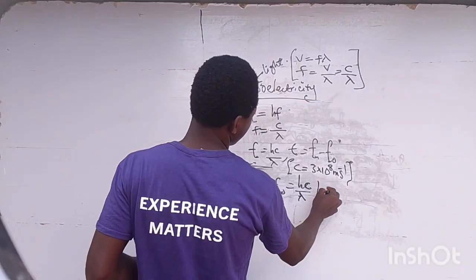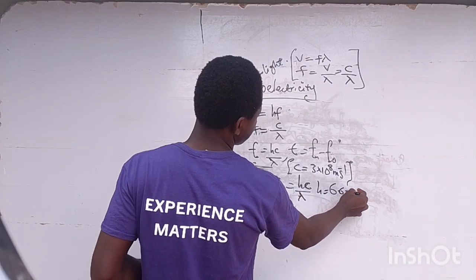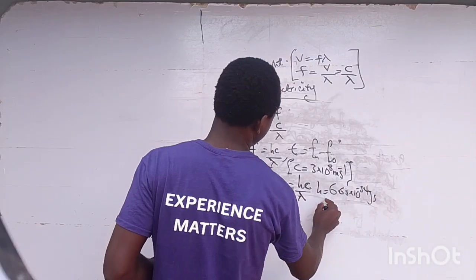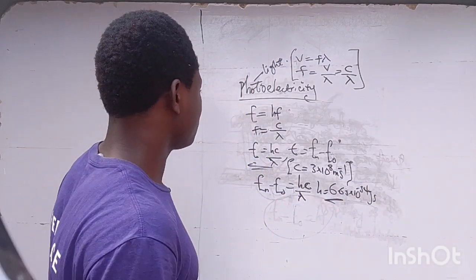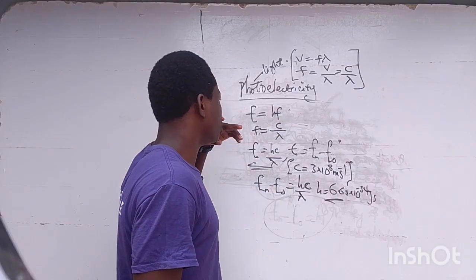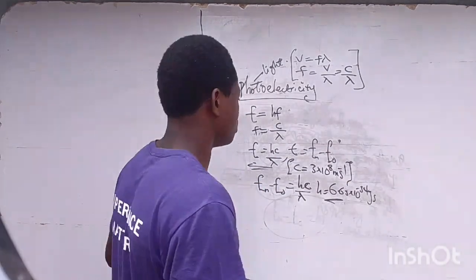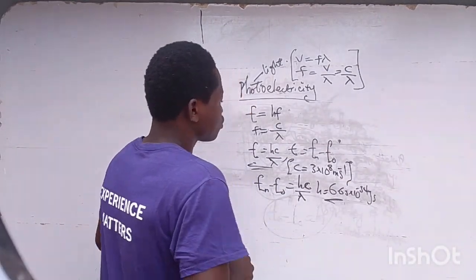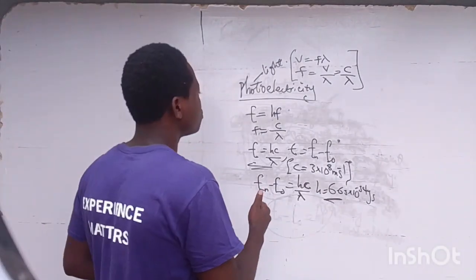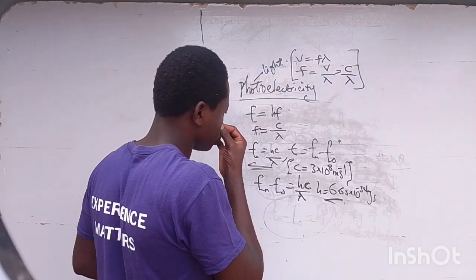Like I told you before, h is equal to 6.63 times 10 raised to power minus 34 joule seconds. Do you understand what I'm saying? These are the parameters that Max Planck used to explain his law. So we have to solve a question. When I'm done with Einstein's law, we can still go ahead to solve questions there.